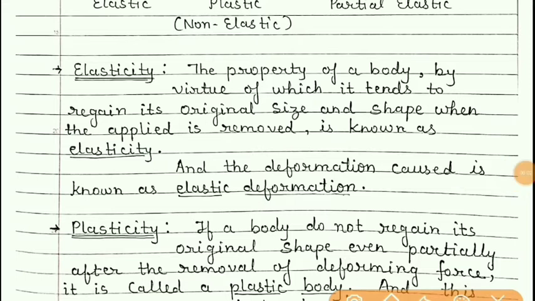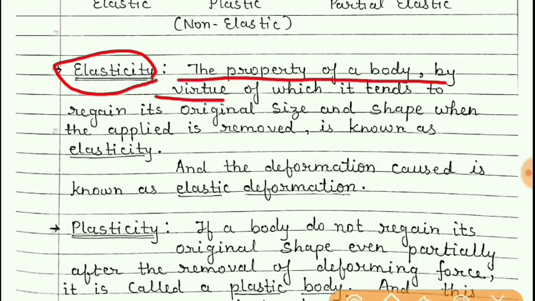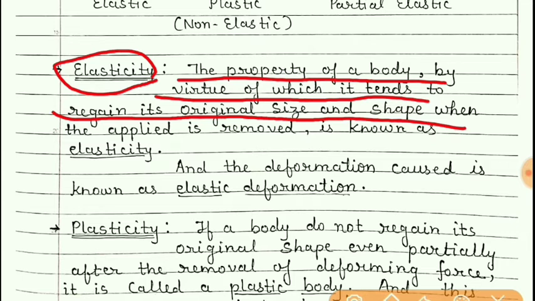Now students, what is elasticity? Elasticity is the property of a body by virtue of which it tends to regain its original shape and size when the applied force is removed. That type of property of a body is known as elasticity.